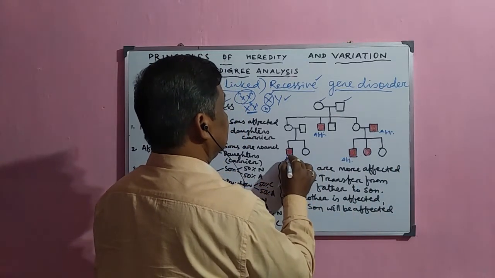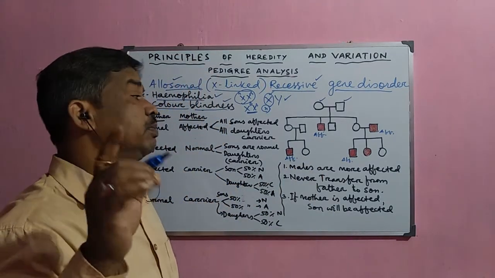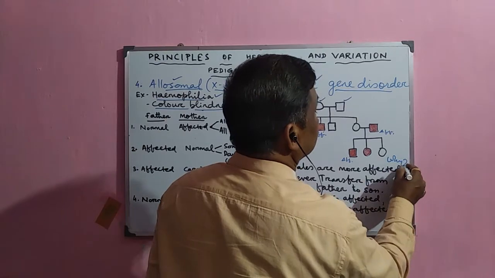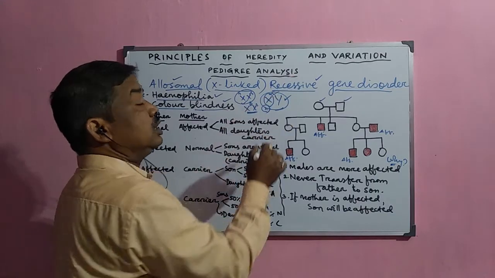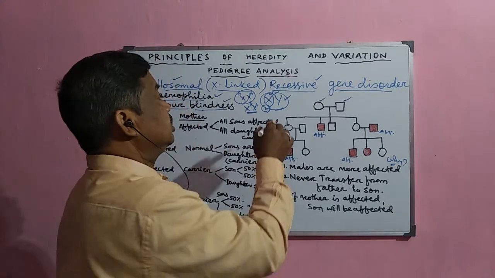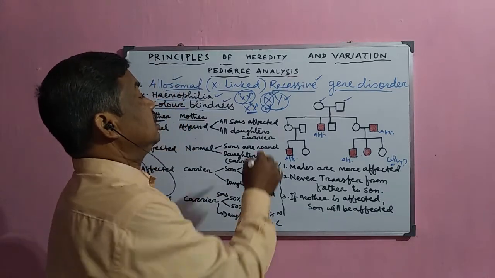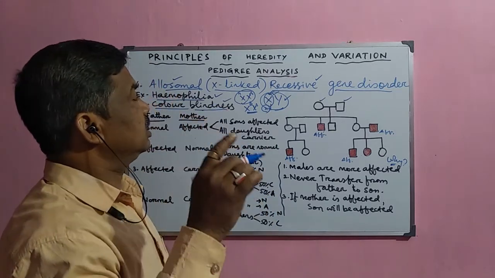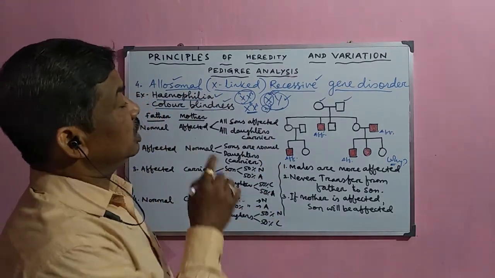From our common observation, it is found that males are more affected than females. Why are males more affected than females? As I have already discussed, only one X chromosome is there, and if this gene is present in this chromosome, then it will definitely be expressed, because X is present in the hemizygous condition, or in a single condition. So whenever it is present in this chromosome, it is automatically expressed. That is why males are more affected.